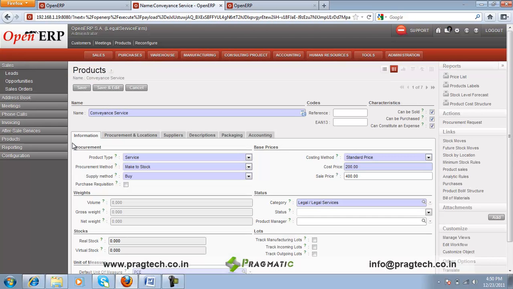This is a product form in which the details of all these services could be entered, like for the conveyance service, what would be the cost price, the sale price, and all the relevant specifications belonging to this particular service, or in this case the conveyance service.